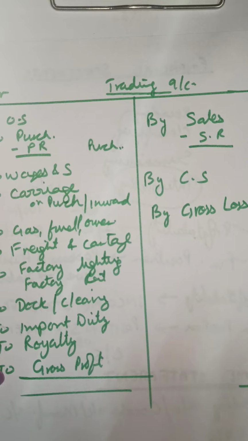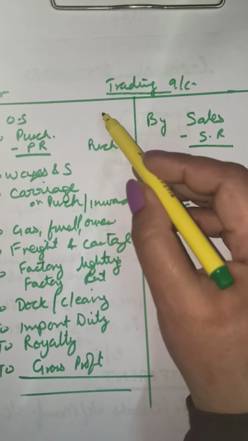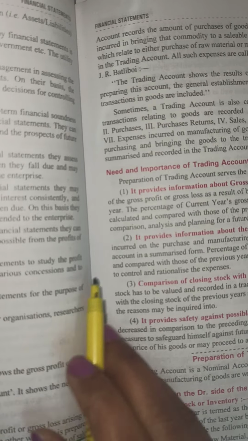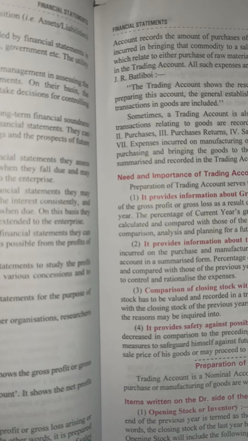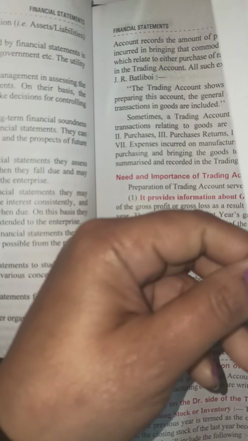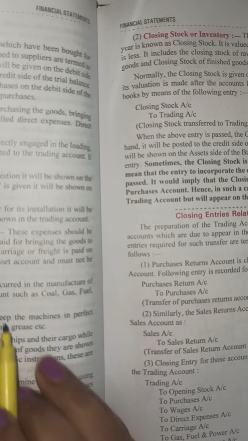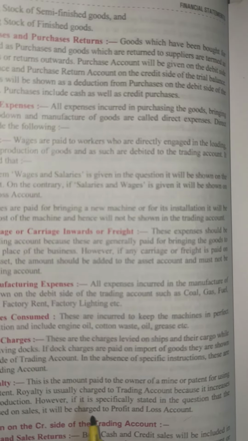The first step is done. I hope you are understanding, children. Please keep following. Now your work is just to understand. In your textbook here, see, all these things have been given in detail. You have to learn all these points. Preparation of trading account, the users, all this is the theory. It is not learning word to word. Theory is not required. You just have to understand what means what.